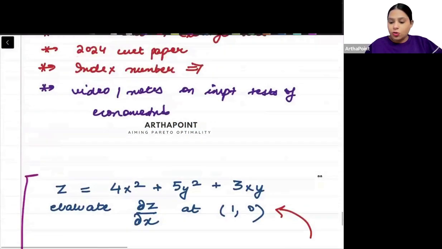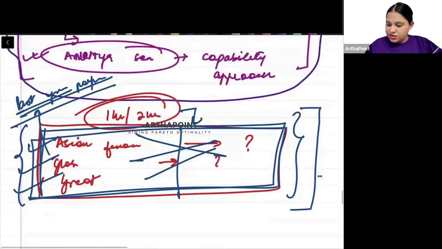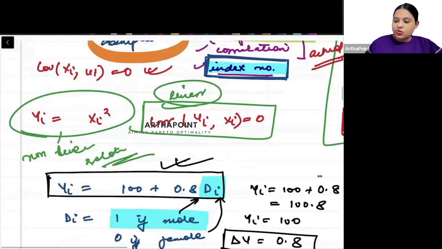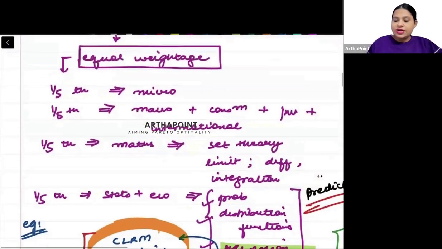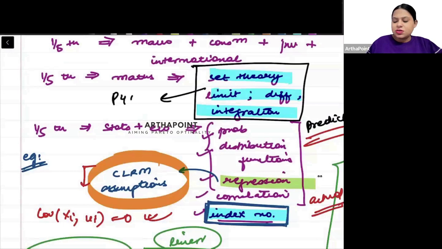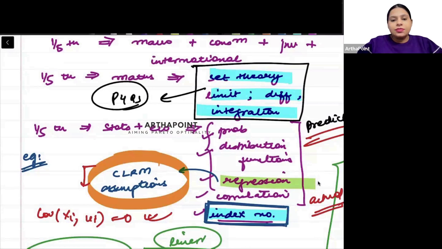Did you discuss important topics for maths? Yes, we did that, na? We wrote them down. Set theory, limit, differentiation, integration. Only these topics are seen in the past year papers. You won't see anything beyond this.